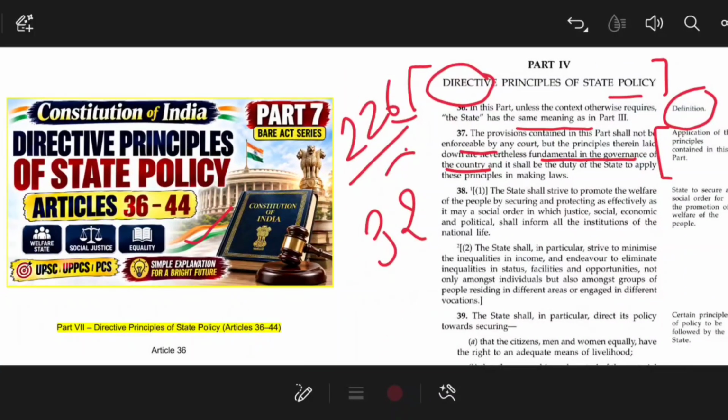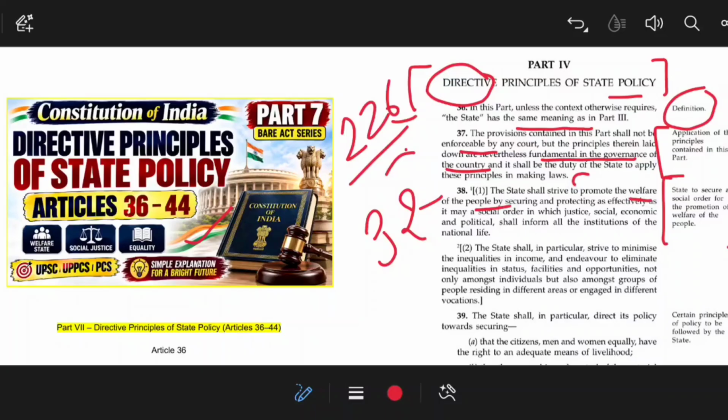I will discuss each article in detail, but let me tell you what the text of each article basically is. Article 38 is talking about the state securing a social order for the promotion of the welfare of the people. That simply means that article 38 talks about the welfare of the people, but in a broad spectrum, that means from the perspective of the whole society. So the state shall strive to promote the welfare of the people.